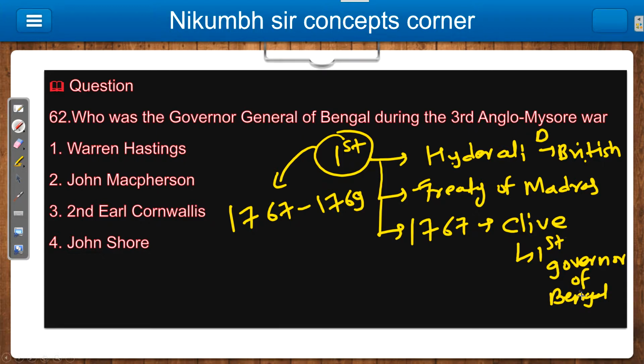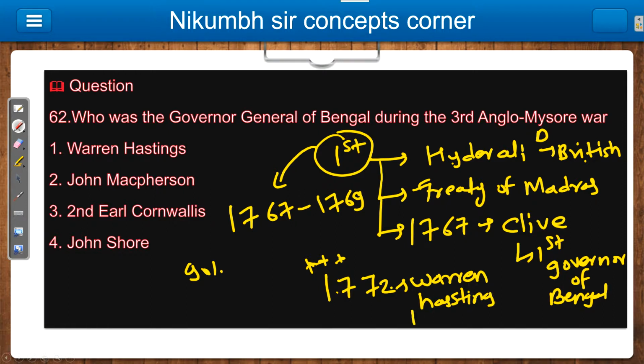Robert Clive is the first governor of Bengal. Okay, and then in 1772, Warren Hastings. In 1772, most important question. Put 100 stars here, because it is the most important question, and in 90% of exams they ask this question. That's why just remember 1772.